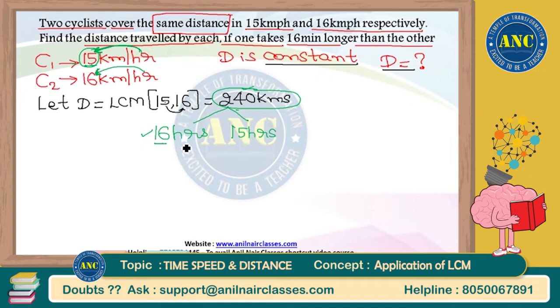Now, can I say how did you get this 240? I assumed it. Because of my assumption of 240 only I am getting this 16. Because of my assumption of 240 only I am getting this 15. That means whatever I have written on the screen till now, everything is according to my assumption. According to my assumption, the first person is taking 16 hours, the second person is taking 15 hours.